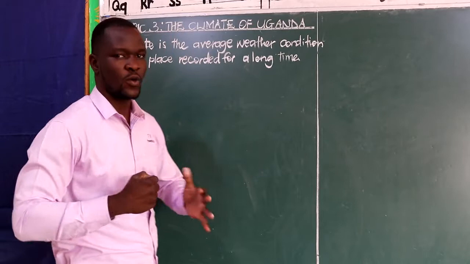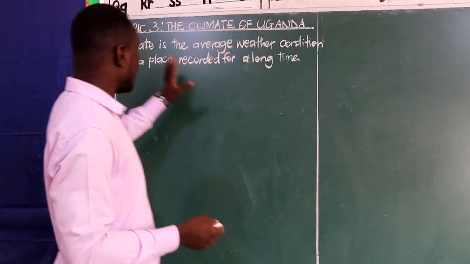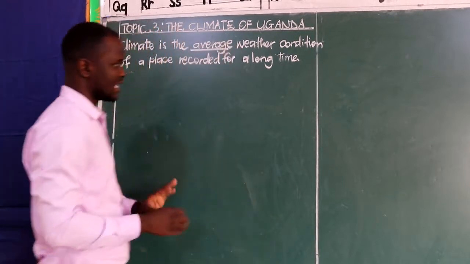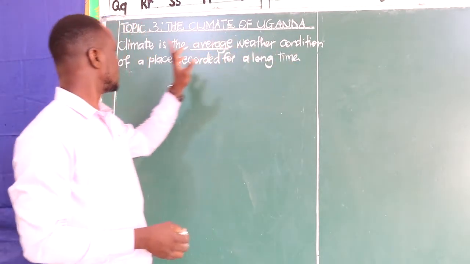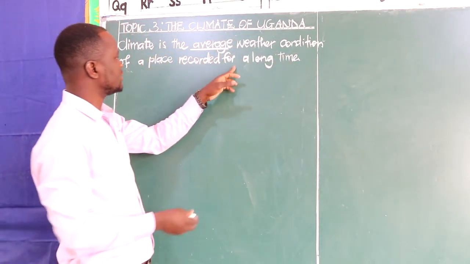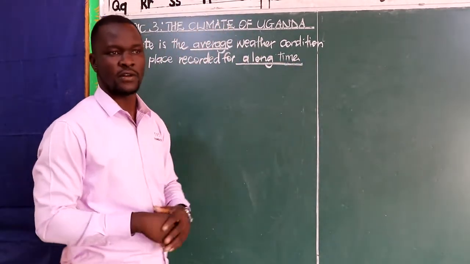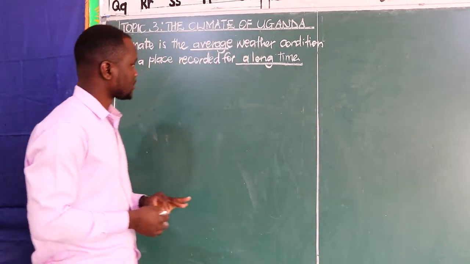That is how we can simply define climate. Climate is the average. There are keywords that we need to understand in this lesson. The average weather condition of a place recorded for a long time, or we can say recorded for a long period. That is what we mean by climate.